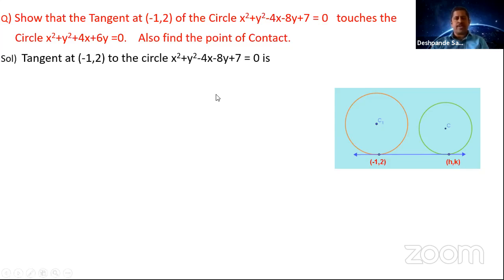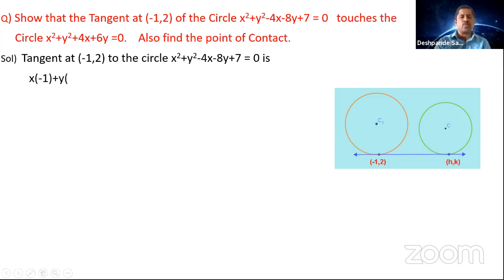So if you understood, how do you proceed? First of all, you are going to find the tangent of the first circle at the point (minus 1, 2). So the tangent at (minus 1, 2) to the circle x square plus y square minus 4x minus 8y plus 7 is equal to 0. So what is the value of g here? Minus 2. The value of f is minus 4 and c is 7. So what should be the equation of tangent? The equation of tangent is xx1 plus yy1 plus g into (x plus x1) plus f into (y plus y1) plus c is equal to 0. So you know x1, y1 as (minus 1, 2), you know the g value, the f value and the c value. Substitute straight away in the equation.